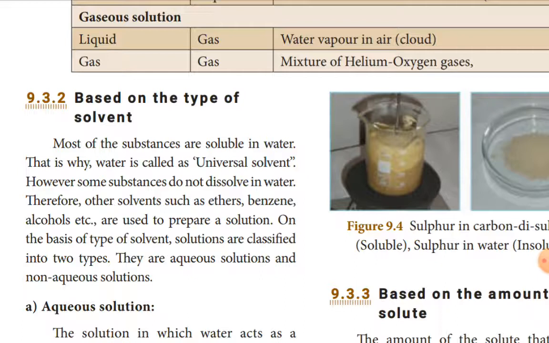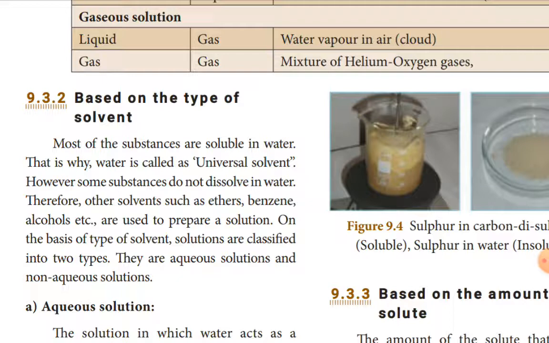That's why water is called the universal solvent. You have to note down, water is a universal solvent because most of our day-to-day activities are done using water for dissolving, for washing purposes. In factories also, for dissolving purposes, for removing the effluents. For all those things, water is used. So water is a universal solvent. In our body also, water is used to dissolve and remove kinds of waste products.